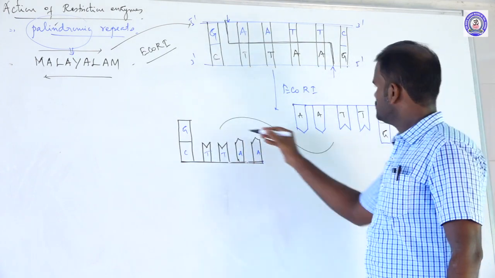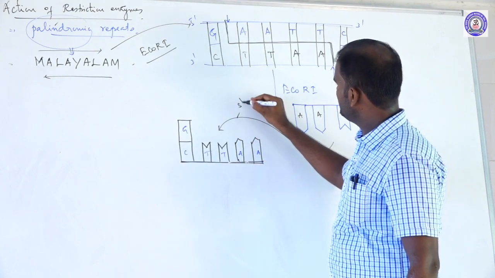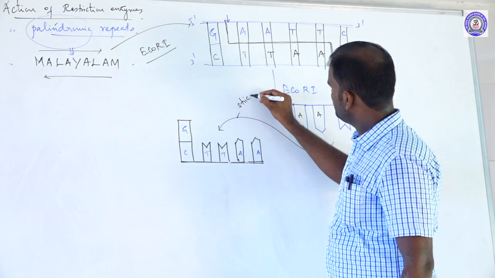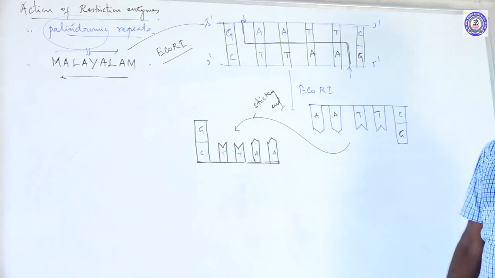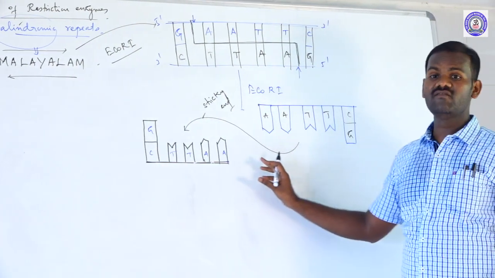These two ends are sticky ends. Sticky ends are also called staggered ends, or uneven ends.